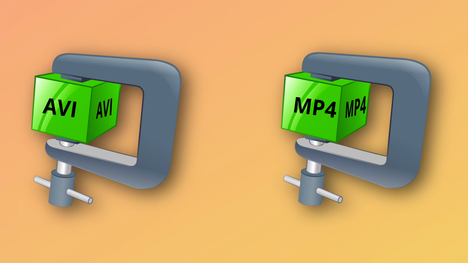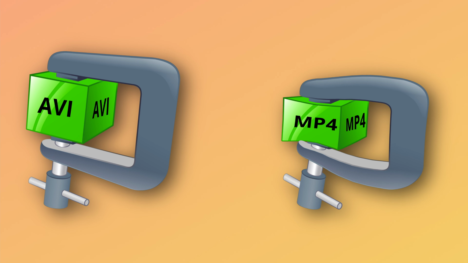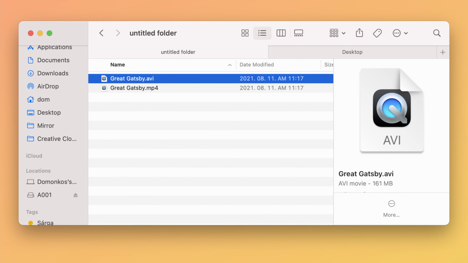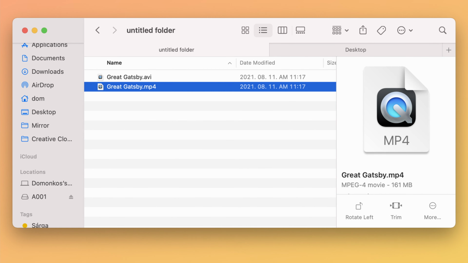Number 3, quality. Even though AVI and MP4 are both video wrapper formats, they use different codecs. AVI uses DIV-X codec and MP4 uses MPEG-4 AVC/H.264 codec, which may cause differences in quality between the two formats. AVI files can be lossless, which provides viewers with higher quality, but it also doesn't mean that MP4 results in low quality videos, just maybe in a bit less crispy image compared to AVI when they store the same video data. It's important to say that when an AVI and an MP4 video file contains the same exact video data, and they are the same size, then the MP4 video will actually perform better in terms of quality.